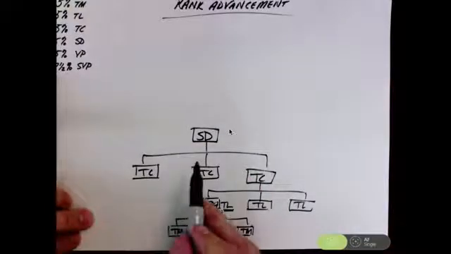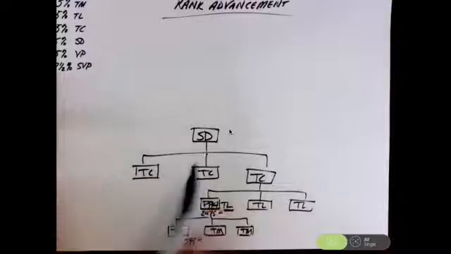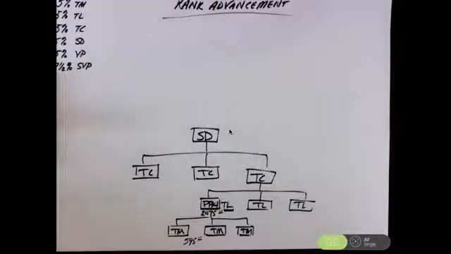And sales director, guys, is where things really begin to get good. Because once you reach the position of sales director, in order to rank advance now to vice president and beyond, you're not concerned about what's going on your front level. As a team leader, you need to have 3 qualified team members on your front level. That's people that are active in the business on your first level. To get to team coordinator, you need to have 3 team leaders on your first level.